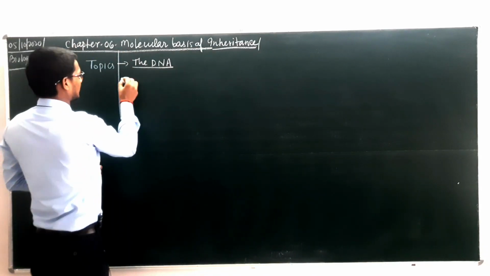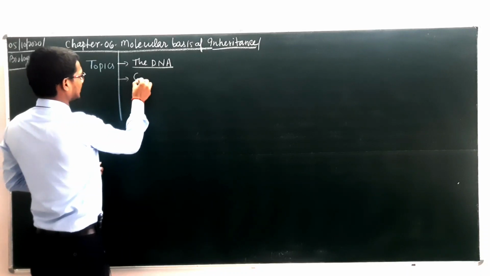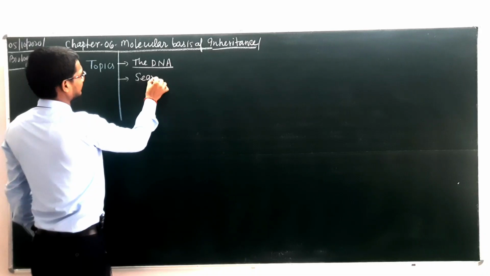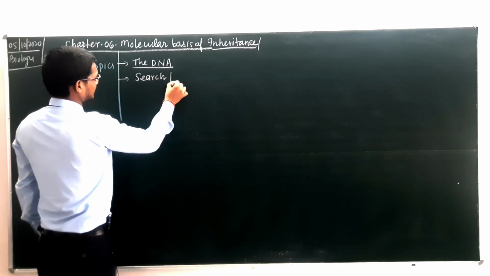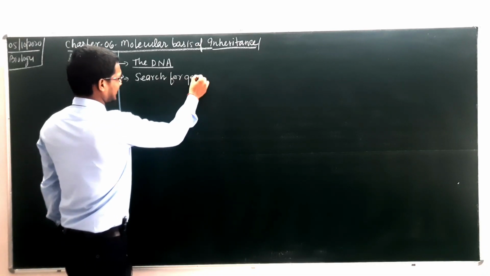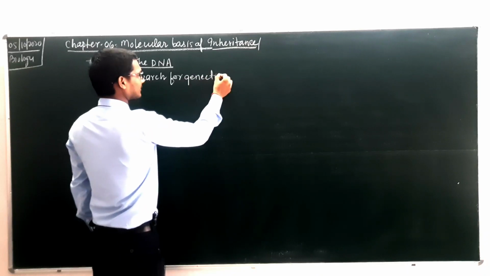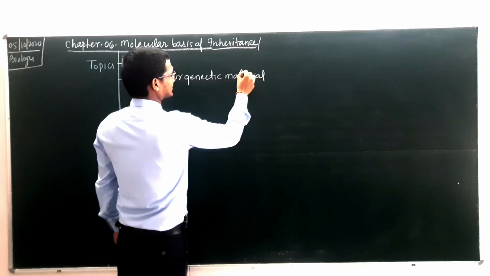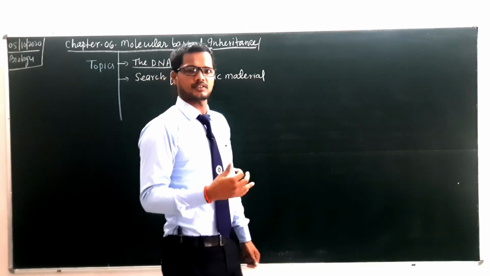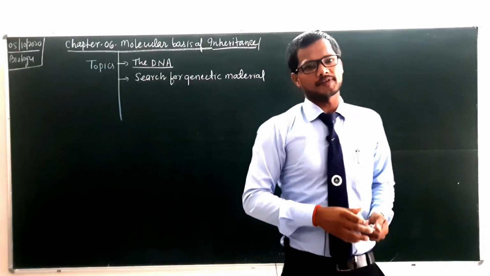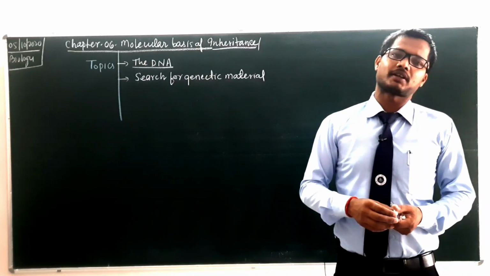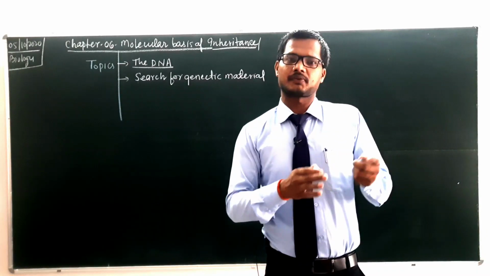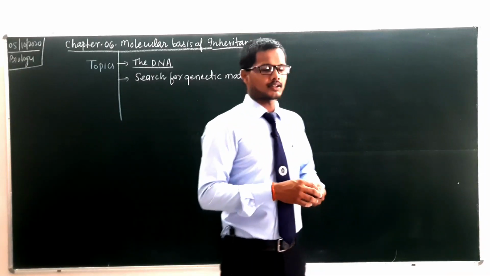Then after the DNA we have to study about the search for genetic material. It means that we have to study the various histories related to the search for genetic material, in which we have to study at least 3 experiments, those done by Hershey, Chase, Griffith and various other scientists.